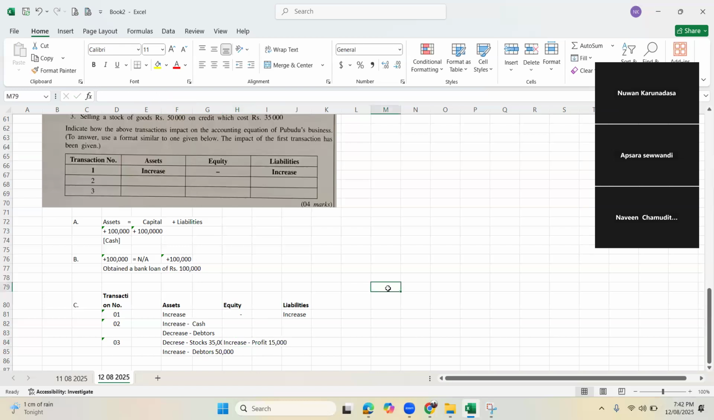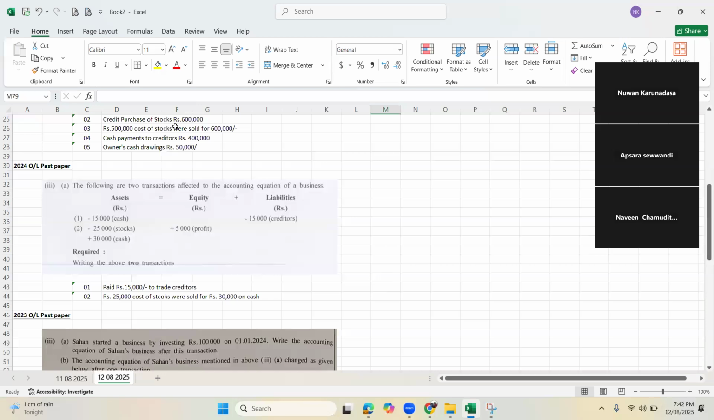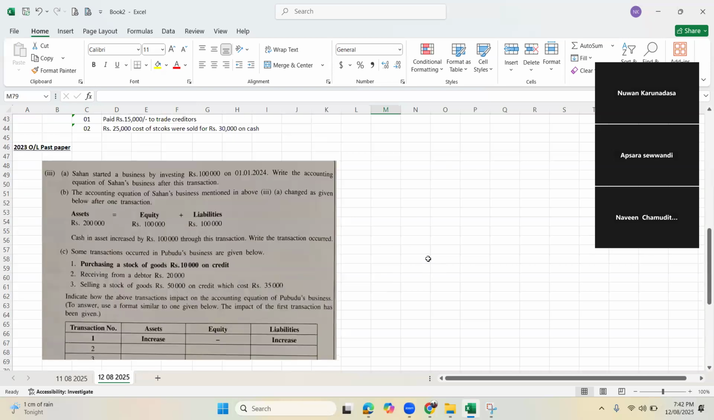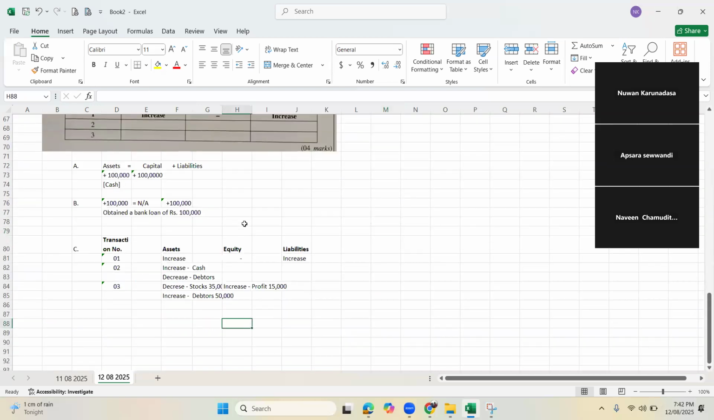Right. We have done it. We have done 2 past papers. You need to practice the same past papers at home as well. So these are actually not easy. These are new for you. So you must practice as much as possible. We will look at one more paper.